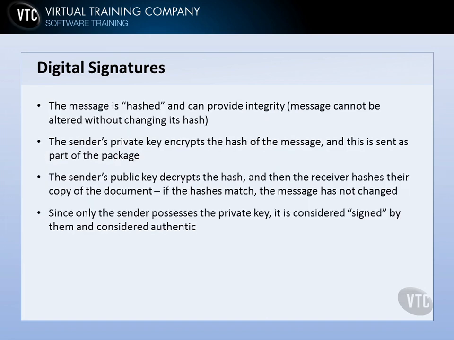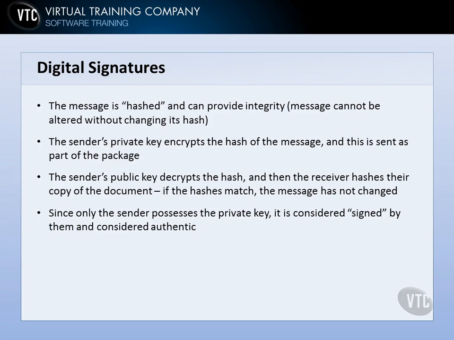Let's say we have a message or a document or whatever. This message is hashed using some of the hashing processes that we've talked about earlier. And we know that if we hash a document, it produces a fixed digest. And later, if that document is hashed again and we get another digest, those two numbers should match. If they match, that means the document has not been altered at all. Now, if even one single bit is flipped, a 1 or a 0, it's changed in that document, the hashes will not match, and that means the document has been altered somehow, possibly intentionally or possibly during transmission. It was corrupted.